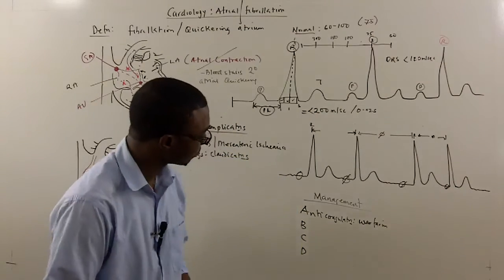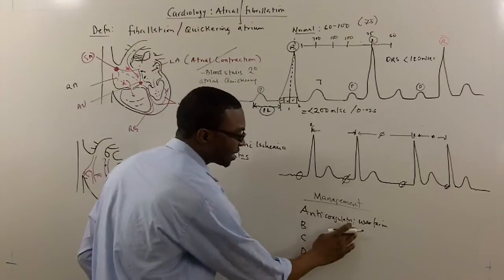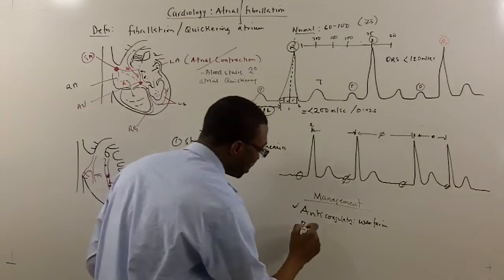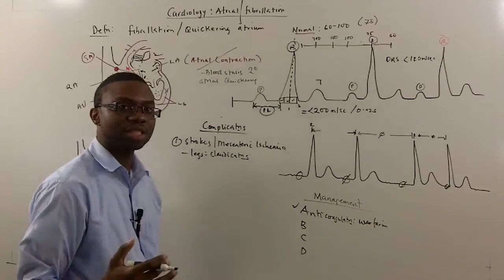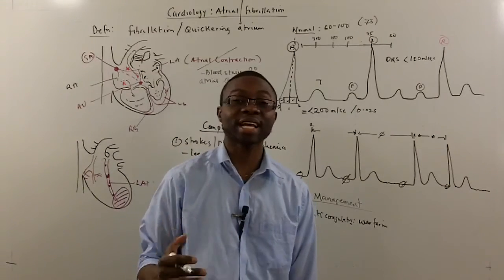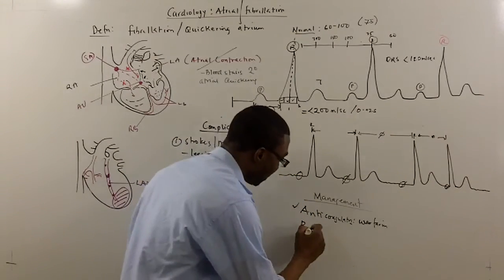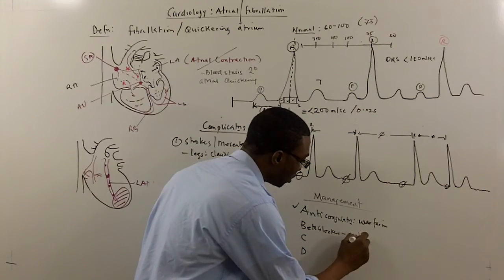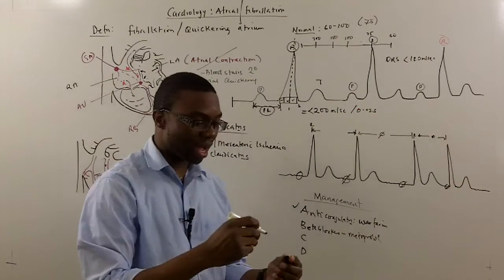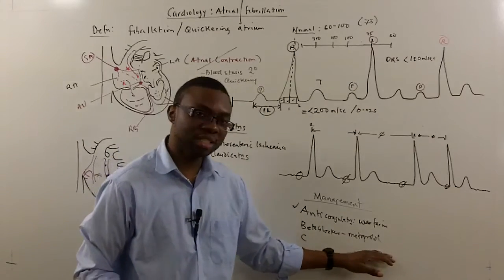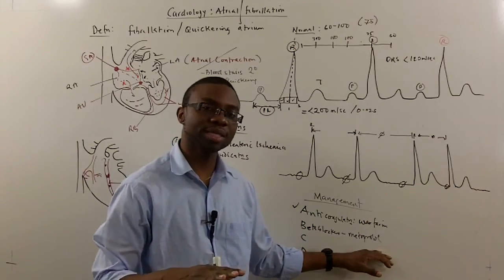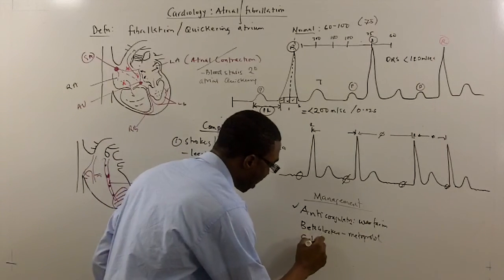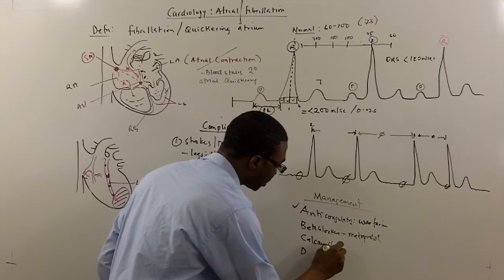Now that we have anticoagulated the patient by giving them warfarin, to thin out their blood, you want to control their heart rate because this patient's heart rate can be variable. They can become very tachycardic, right? So you want to give them beta blockers like metoprolol. What this does is decrease the patient's heart rate, slowing it down so the heart is not beating too fast. You can also give them calcium channel blockers.